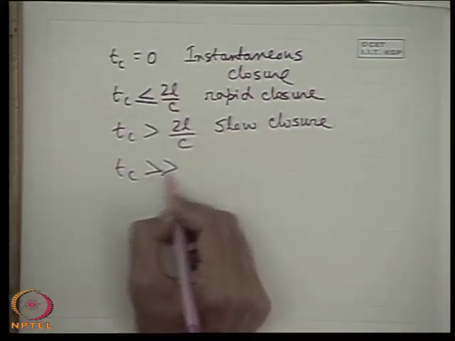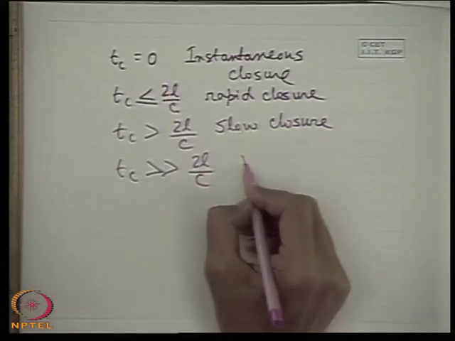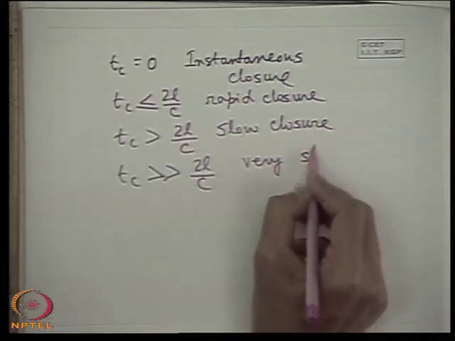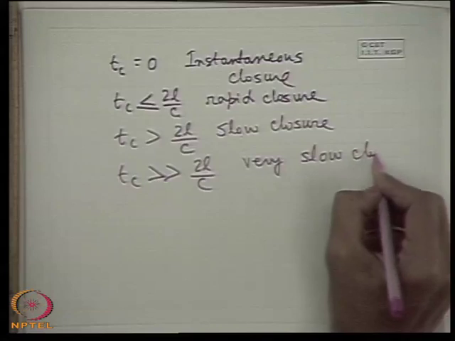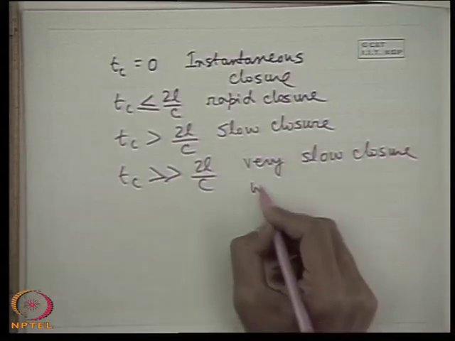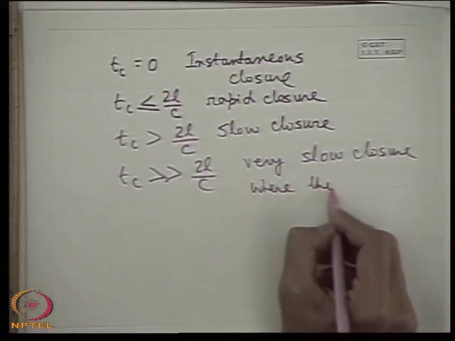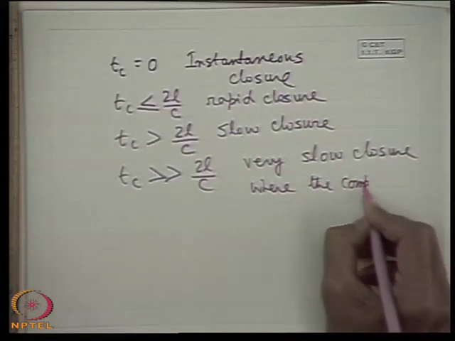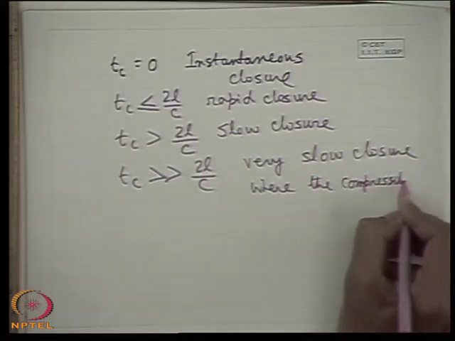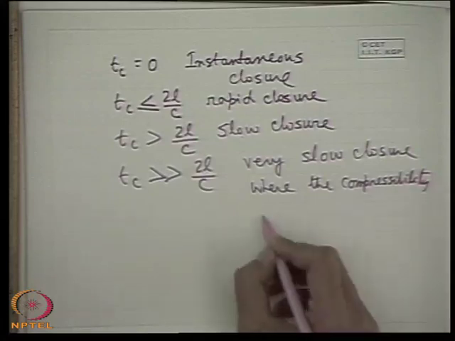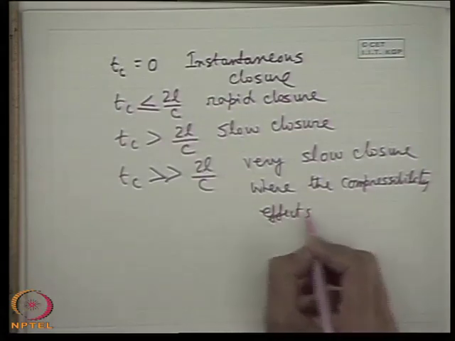Or Tc very much greater than 2L by C is very slow closure, where the compressibility effects can be ignored.